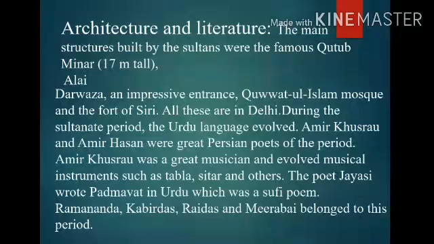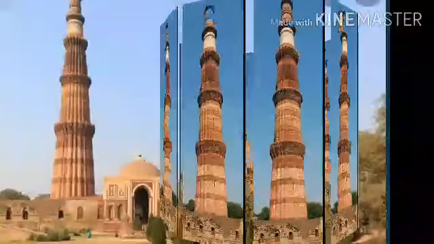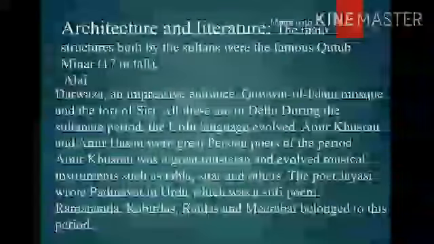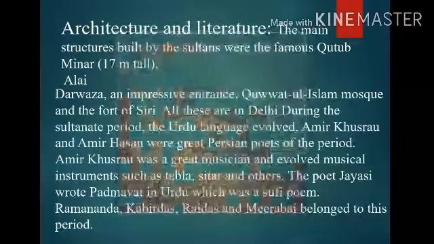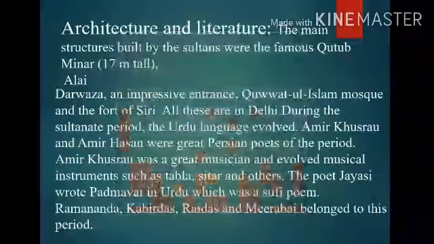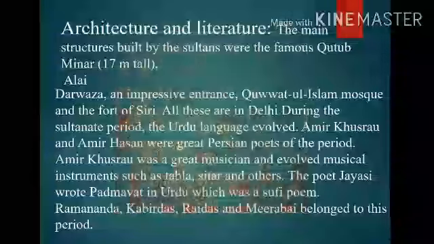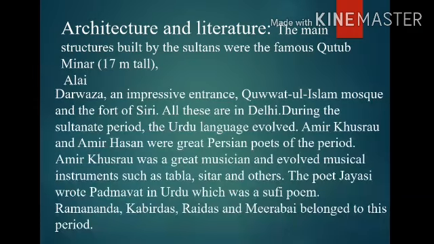Architecture and literature. The main structures built by the sultans were the famous Qutub Minar, 17 meters tall, Alai Darwaza, an impressive entrance, Quwwat-ul-Islam Mosque, and the fort of Siri. All these are in Delhi, built during the Sultanate period. The Urdu language evolved.